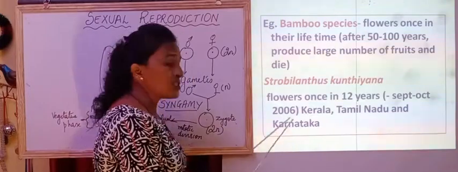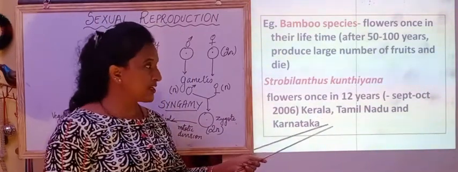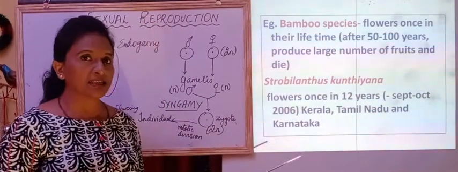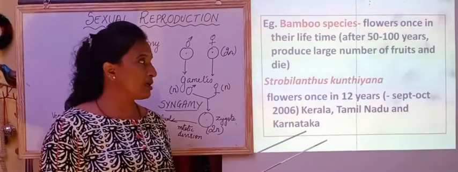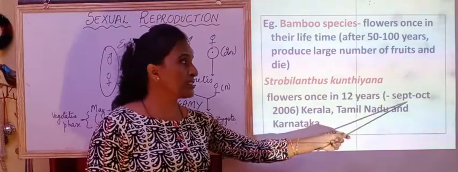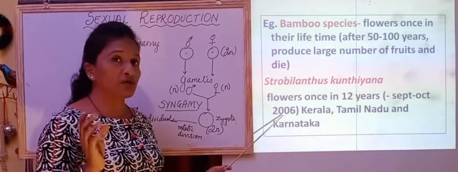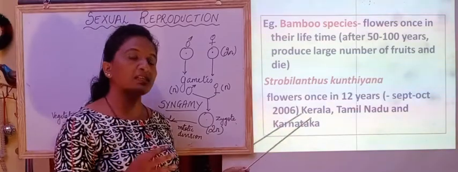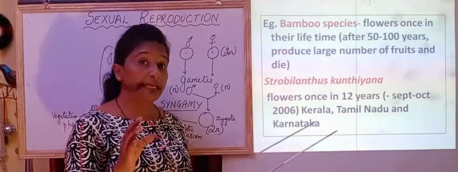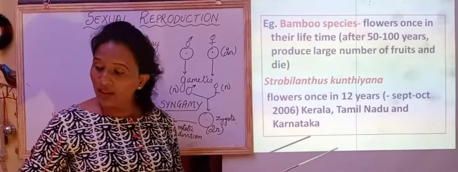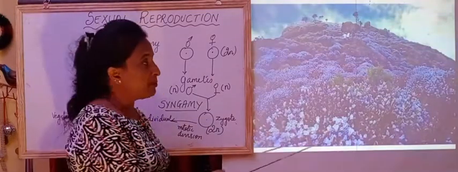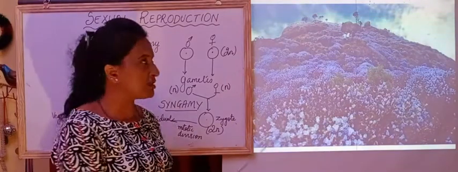In 2006, in Kerala, Tamil Nadu and Karnataka, in the hilly areas, we saw these plants bloom in the months of September and October. Then we saw these flowers again in 2018. All these hilly areas will have blue stretches of these flowers. The full area will be covered with these flowers and it attracts a large number of tourists.